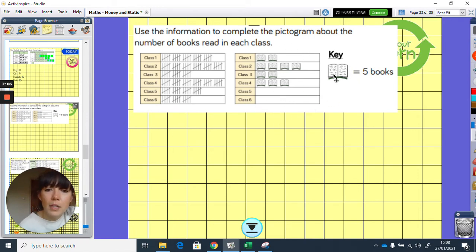So the key for the pictogram is that little book like that equals 5 books, okay? That equals 5. So you need to make sure that however many books are here, it needs to be the same as what's on there. So use this to work out how many of each, and then use this to complete it, okay? So you can pop it on a piece of paper or in your book or whatever. Okay, so pause the video here and have a go.